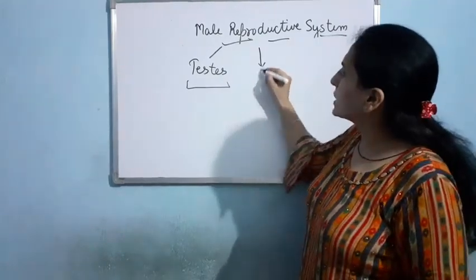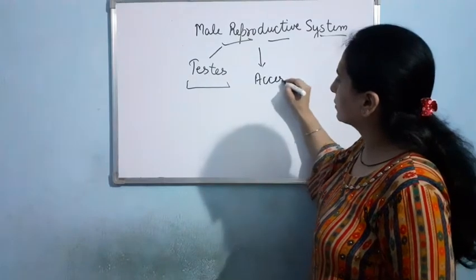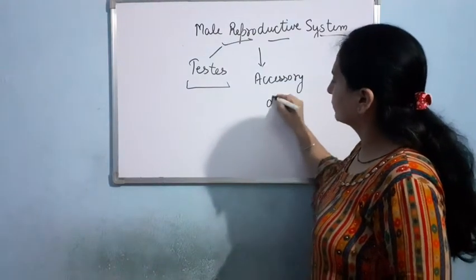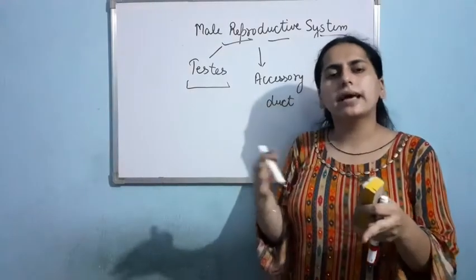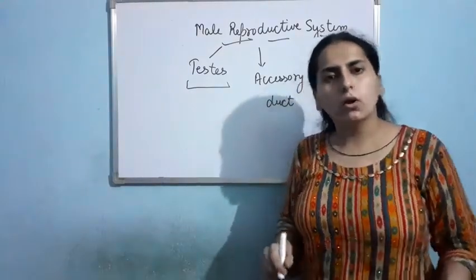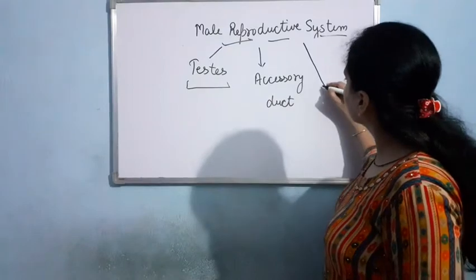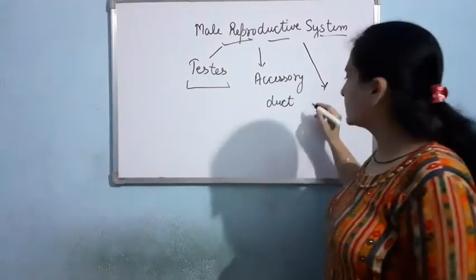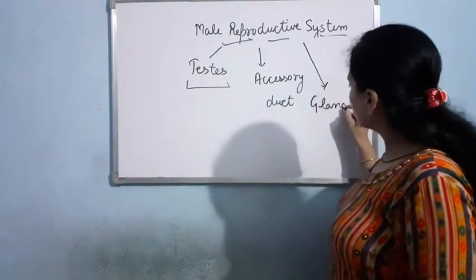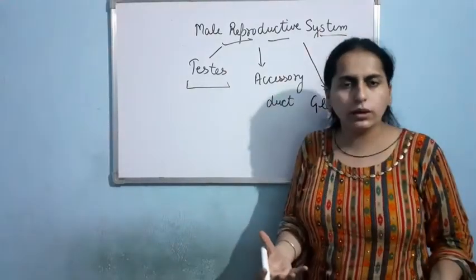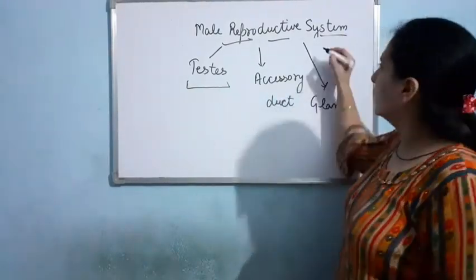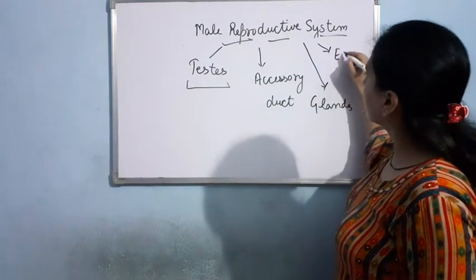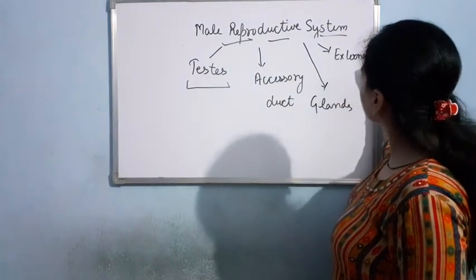Then there is the accessory duct. Duct, you can understand as a tube-like structure that helps in the transfer of something. After that, there are glands. Glands secrete something. What is their importance? We shall discuss one by one. And last, we have external genitalia.